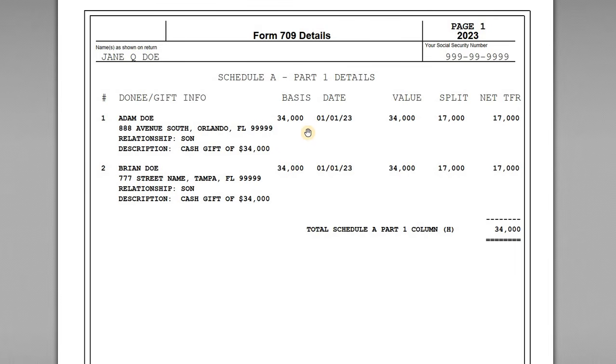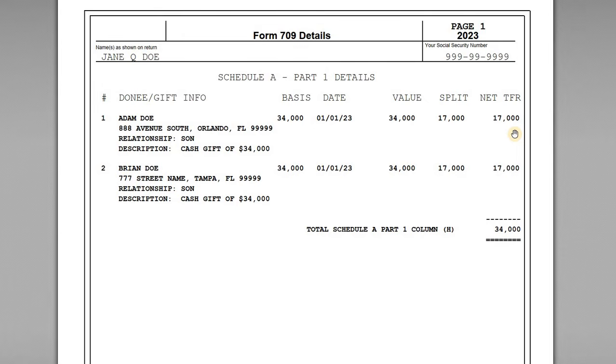Now the basis is the cost basis, the adjusted cost basis of the property for the donor. So when Jane contributed the $34,000 worth of cash, the value of the cash is the same as her basis. So $34,000 in basis, $34,000 in value for the cash, and then the date the property was transferred. Now, because we have a gift splitting election, we do split this 50-50, and we report the net transfer of